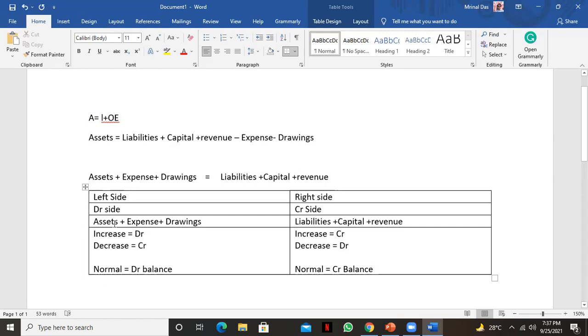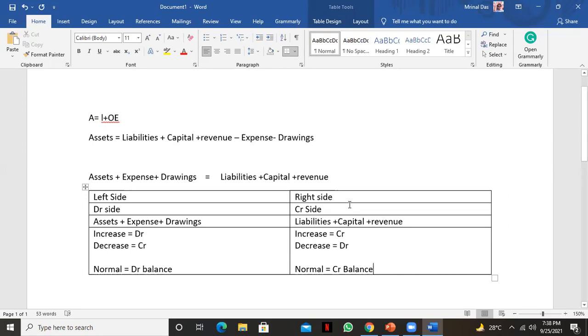So for assets and expenses: assets means we have cash, supplies, accounts receivable, equipment. Expenses, so what are expenses? Supplies expense, advertising expense, rent expense, utilities expense, all expenses. Then drawings. For these, if it is an increase, if it is plus in the transaction analysis, then it is debit. If it is a decrease, then it is credit.